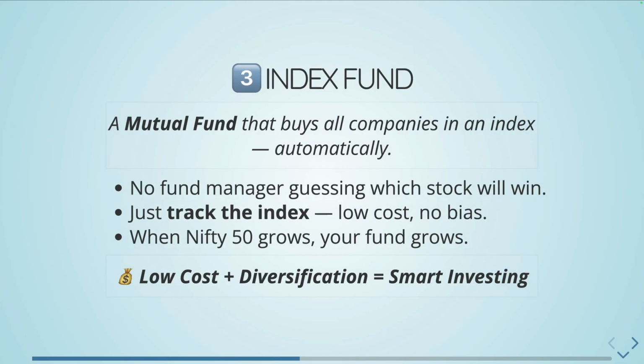An index fund is a mutual fund that buys all the companies in an index automatically. There is no manual bias. There is no fund manager involved guessing which stock will win, which one has to be bought, which one has to be sold, and so on, right? It simply tracks the index. It has low cost. There is no bias involved here. You just have to follow the index. A Nifty 50 index fund will grow the same as, or close to, what the Nifty 50, the underlying 50 companies, are growing, right? And this is a very low cost compared to other managed active funds.